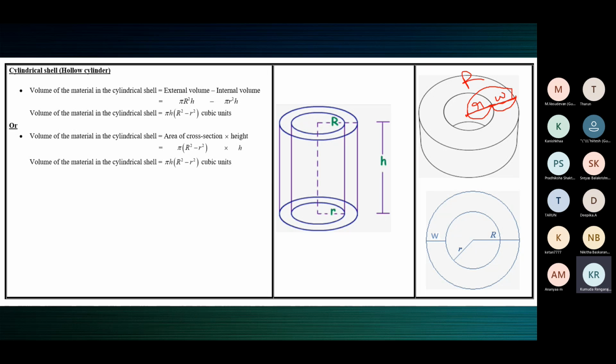From the center to this point, outer radius. All right. Now we are going to talk about the volume of the material in the cylindrical shell.